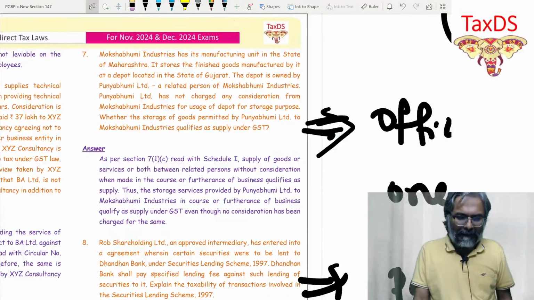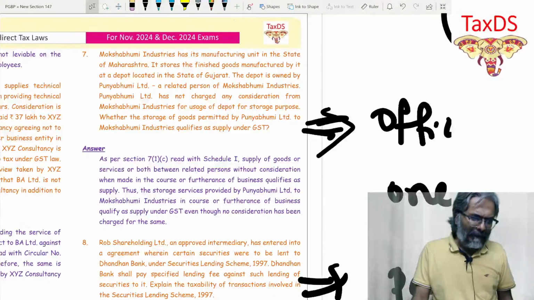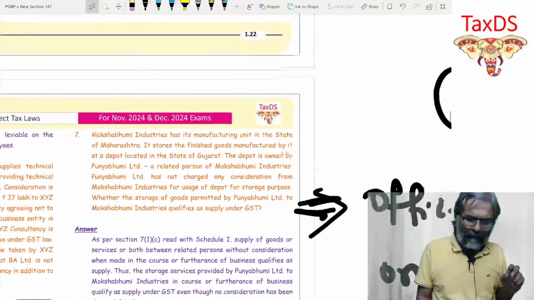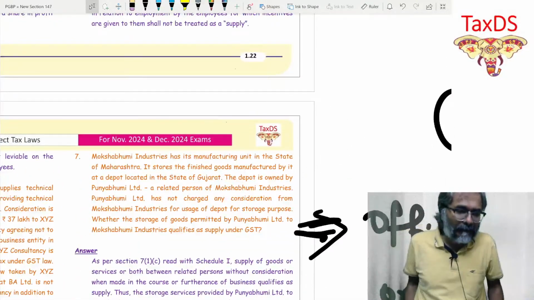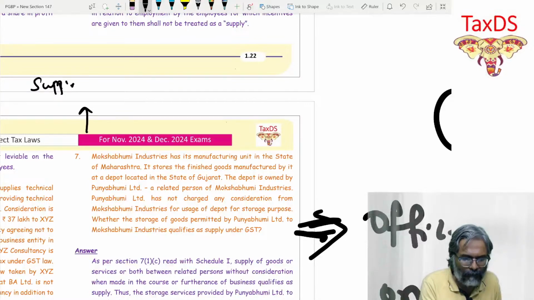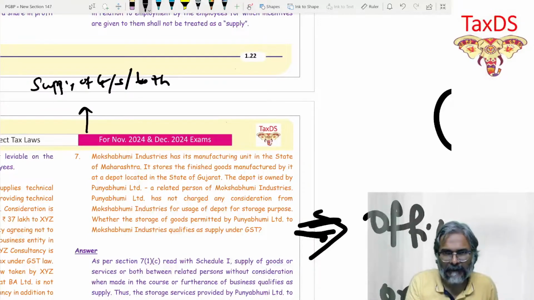So students, what exactly will you say on this one? Simply put, what you need to write is section 7(1)(c). Now be careful, students. You write the answer on this one; the language is very critical over here. Related person, you know, students, what happens in the case of that related person? First of all, supply of goods or service or both. Please ensure to use these words, supply of goods or service or both, by default. It will show further refinement in your answer.